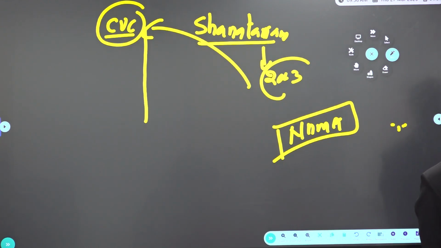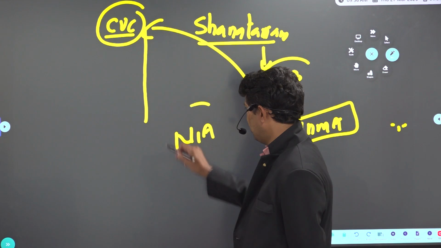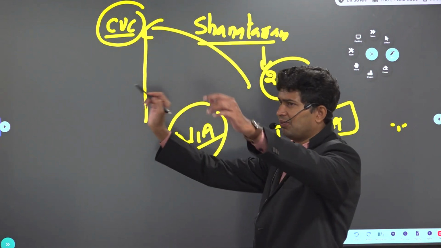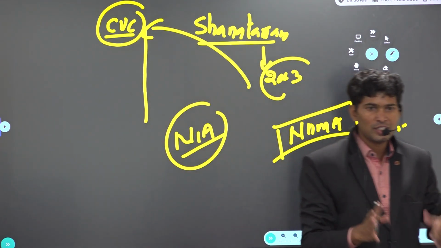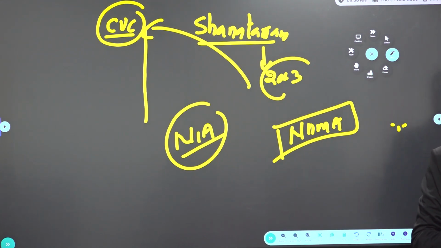Then NIA, what is this NIA, sir? National Investigation Agency. After the 26/11 attack, we understood we need a separate agency which deals especially with security and integrity, especially counter-terrorism operations. So a separate organization was created which is called NIA.